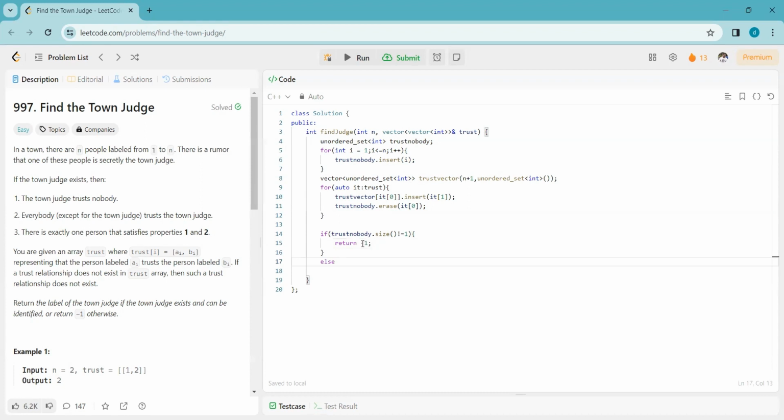Else, the possible judge candidate is equal to trustNobody.begin(), that first element.